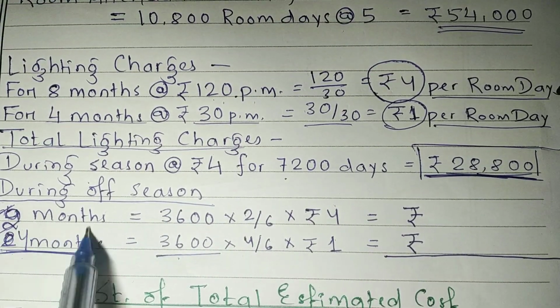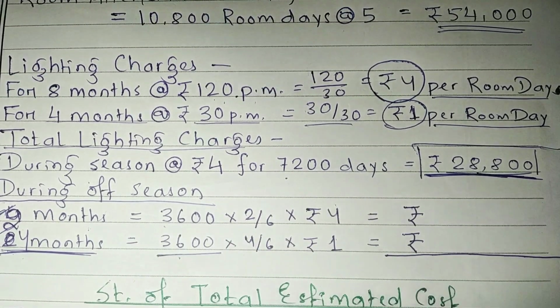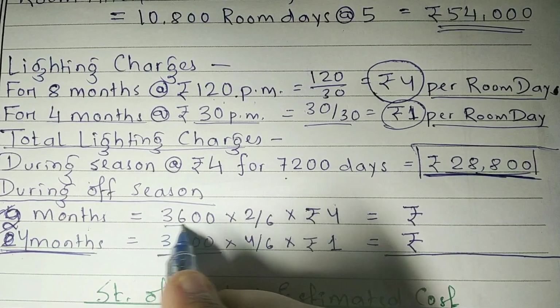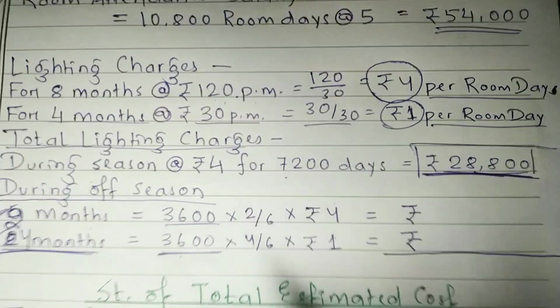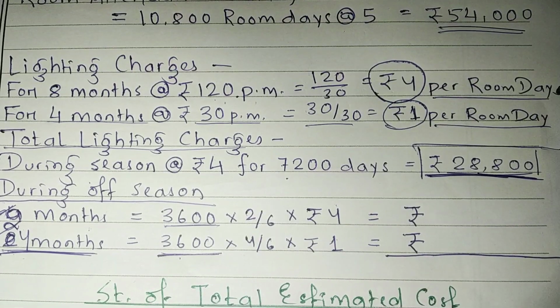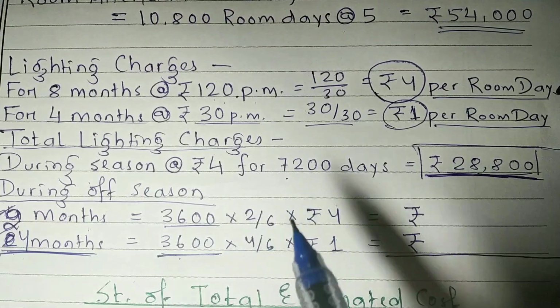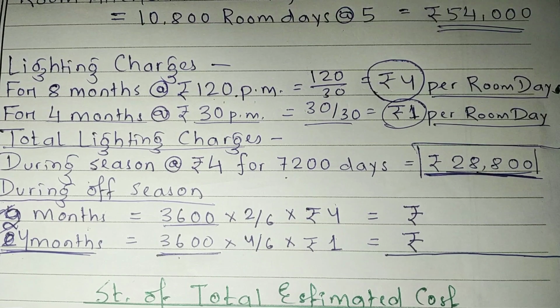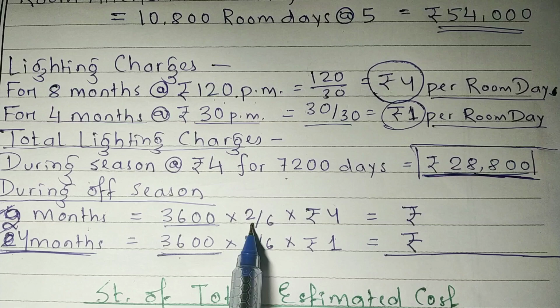For the first 2 months, how many room days are there? Because it is off season, in both the cases, it will be 3,600 room days. And as it is 2 months, you have to apportion the charges for 2 months out of 6 months. Total off season है आपका 6 महीने के लिए. Out of that, for 2 months you are calculating this.